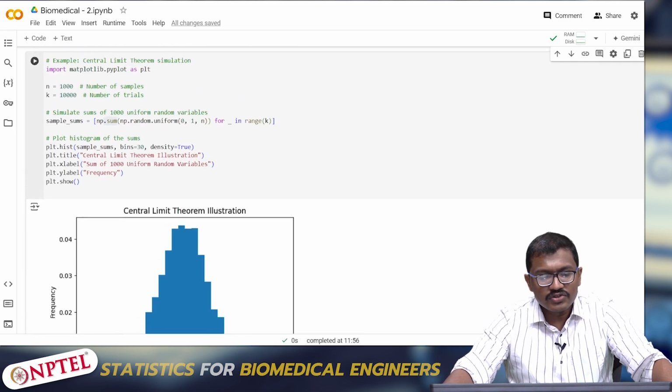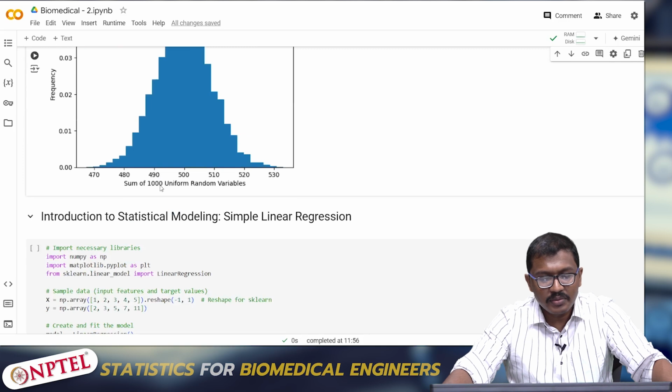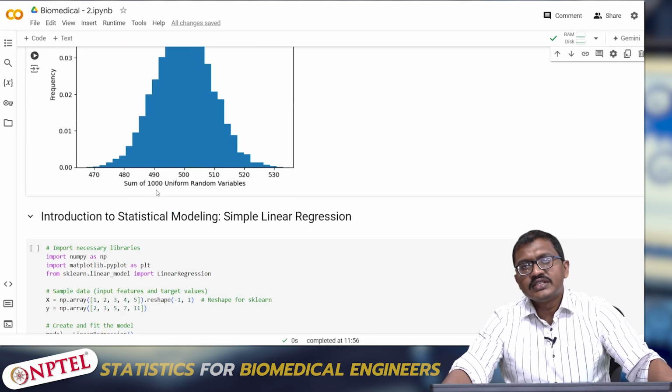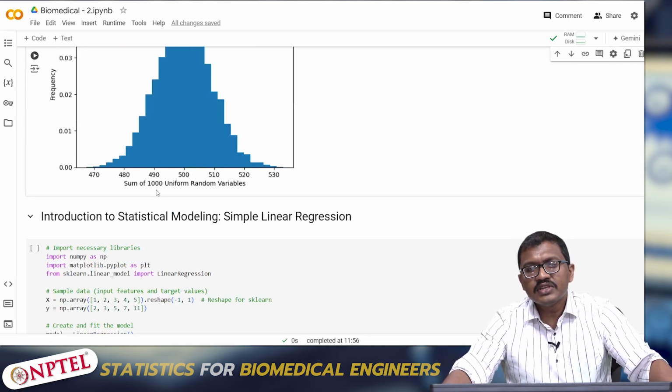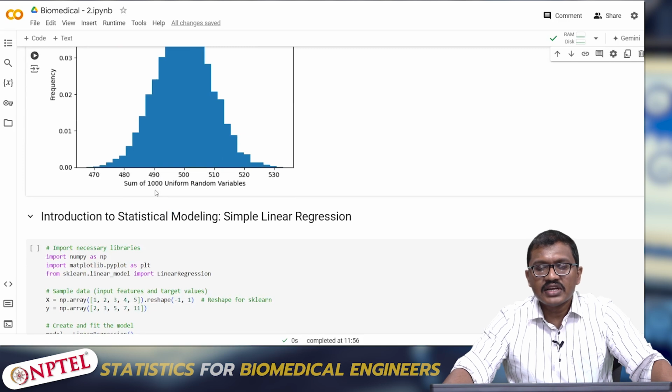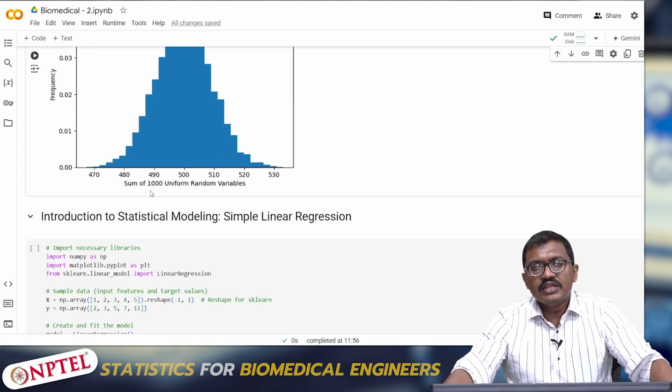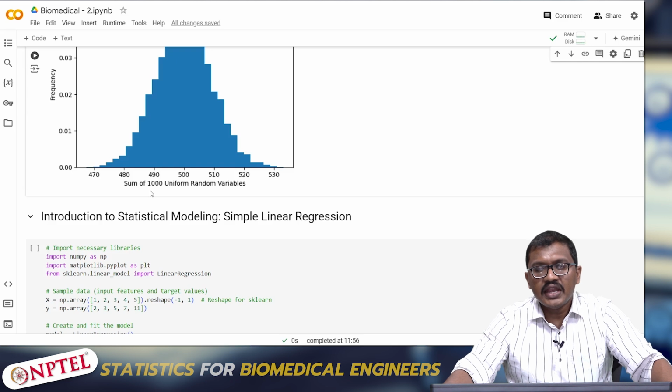Okay, now that we have understood something about probability, let us go into statistics. Let us understand something about statistical modeling: simple linear regression, multilinear regression, logistic regression, gradient descent, cross entropy, all those things.